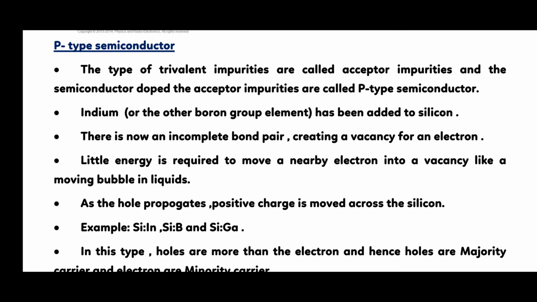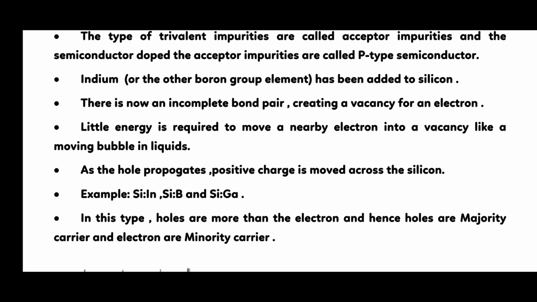See, both mechanisms are the same, but the difference is that in N-type, the extra valence electron is free to move about the lattice, and in P-type, electrons from the surrounding silicon move to fill the hole. The trivalent impurities, that is third group elements, are called acceptor impurities, and the semiconductor doped with acceptor impurities is called a P-type semiconductor. Let's see the mechanism.